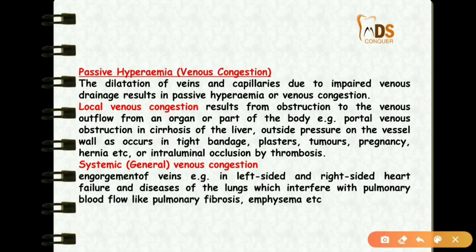If you take passive hyperemia or venous congestion, dilatation of the veins and capillaries is seen. There are two types of venous congestion, localized and systemic. Localized results from obstruction to the venous outflow of an organ or a part, for example, portal venous obstruction in cirrhosis. Whereas systemic is because of engorgement of the veins, like left-sided and right-sided heart failure. This is very important. Left-sided and right-sided heart failure are because of systemic venous congestion.